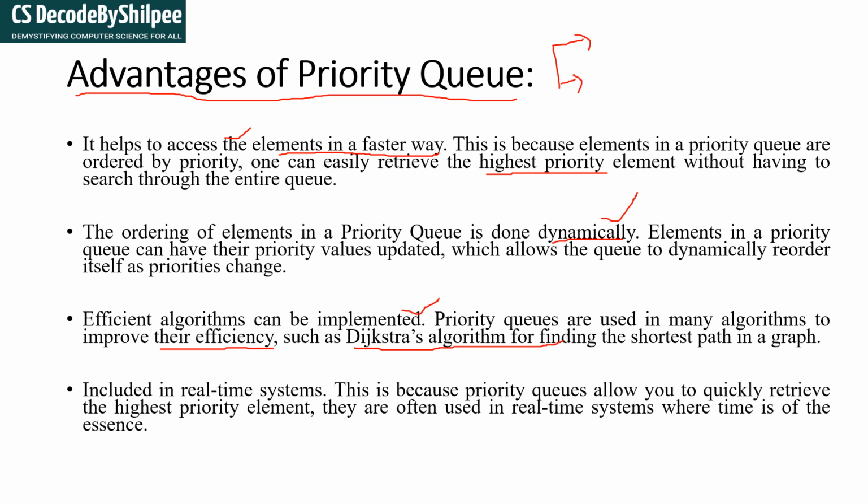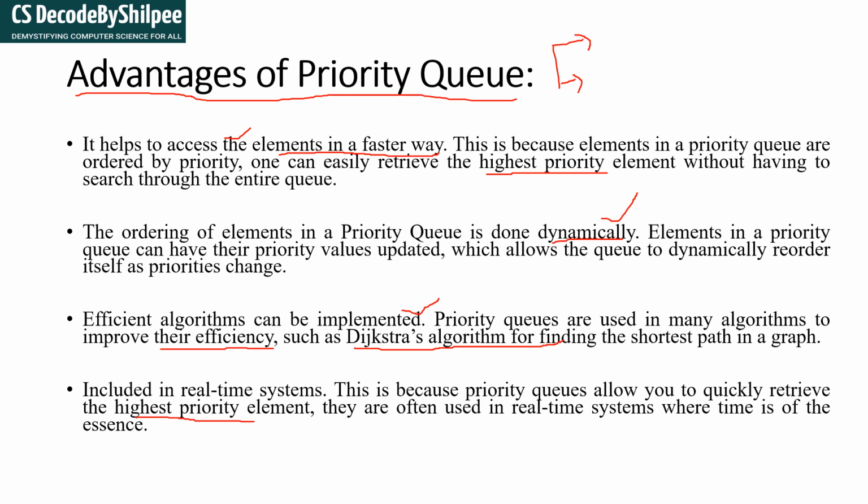Another is that the access is faster. In a real-time system, priority queues allow you to quickly retrieve the highest priority. There are two priorities, highest and lowest. If you want the highest priority person in constant time, you will get that person. Similarly, if we want the lowest priority person in constant time, we will retrieve that person because we have the priority list, right?